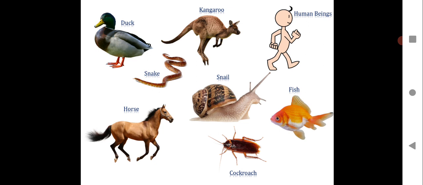Fishes swim in water. Human beings can walk, sing, dance. Different movements can be shown by the body. We can sit, we can walk, we can run. All that movement can be shown by human beings. So these are the various movements shown by living creatures on earth.